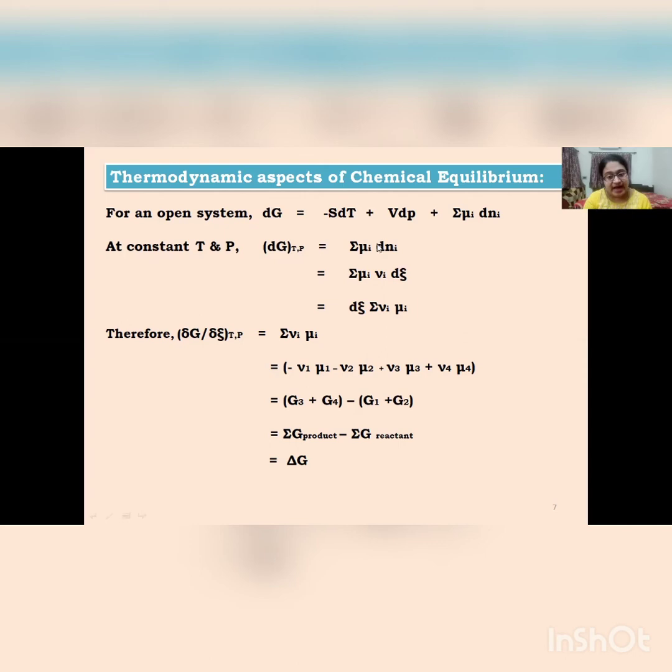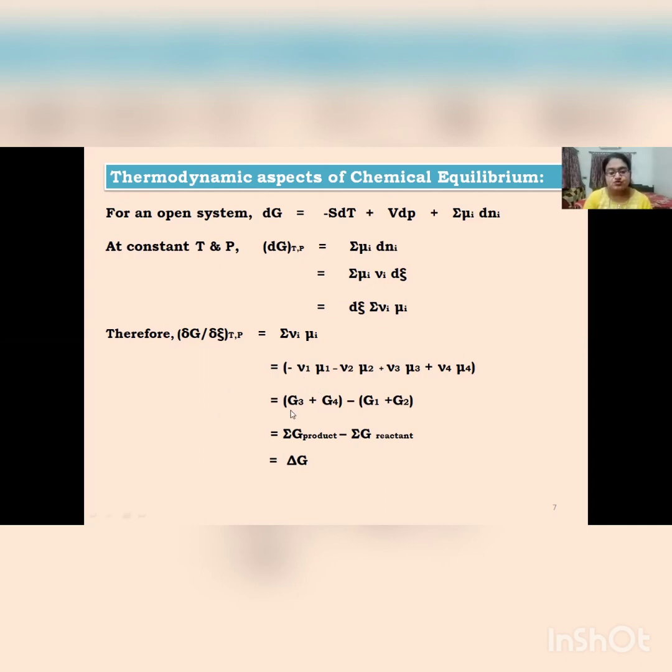Now here we will apply the expression of dNi to be νi dξ, as we have derived earlier. So the slope of the G versus ξ plot, that is, ∂G/∂ξ at constant T, P, comes out to be summation over νi μi. If we write it explicitly, it comes out to be minus μ1 minus μ2 plus μ3 plus μ4, since the stoichiometric coefficients for reactants are negative and for products positive.